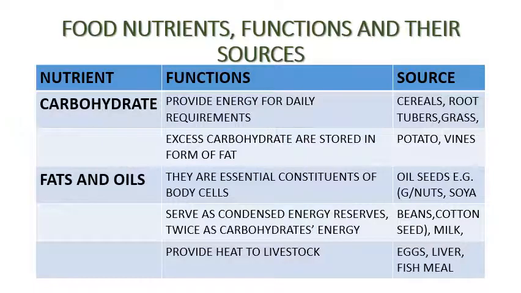Here we have the table. This column is showing nutrients, this column is showing the functions, and lastly this column is showing where those nutrients can come from, the source.